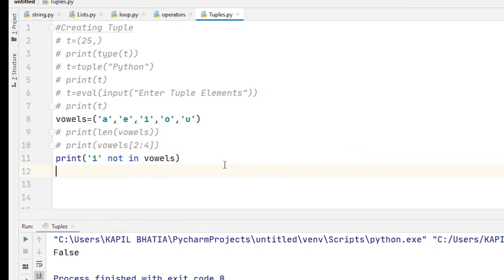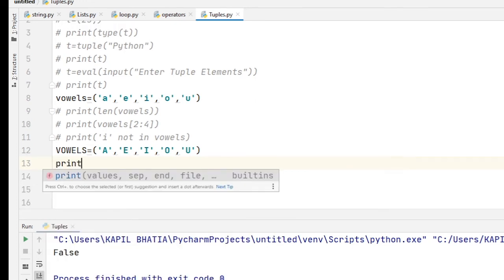Next topic is concatenation and replication operators. The concatenation operator adds one tuple to the end of another, and replication operator repeats a tuple. To better understand, I will show you with an example. Suppose I have one more tuple and my tuple name is VOWELS is equal to A, E, I, O, and U. Okay. Python is a case sensitive language, which means uppercase and lowercase letters are treated separately. So here are two variable names, vowels. One is in lowercase and one is in uppercase.